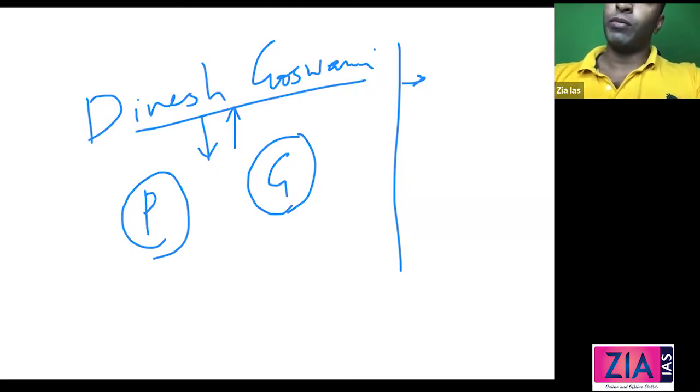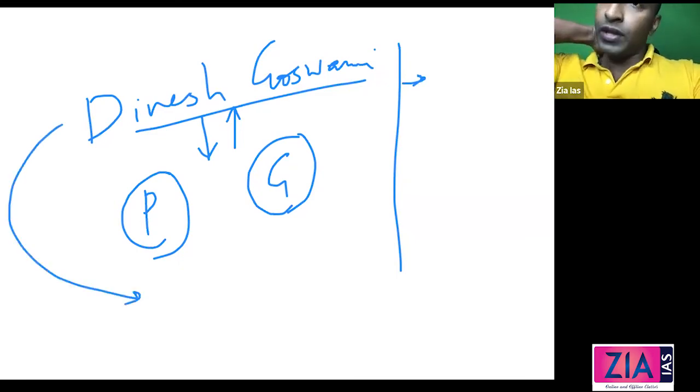Okay, if you want, just write one more line. One more recommendation in the Dinesh Goswami committee is with respect to the disqualification of the Speaker himself.